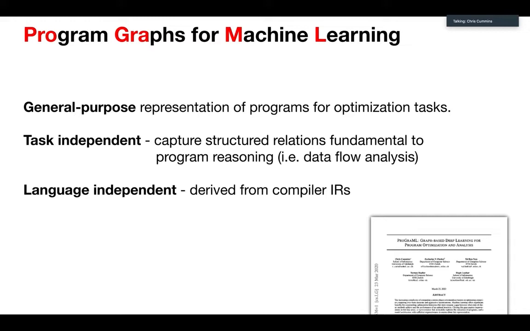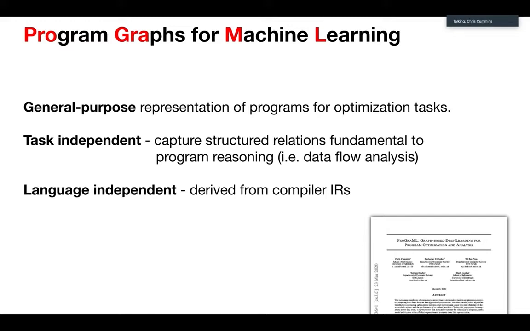To do that, we wanted to capture the relations in programs that are fundamental to reasoning about programs. And for that, the benchmark is data flow analysis. There is already this well-established formalism for how compilers can reason about programs. So data flow analysis seems like a good yardstick for machine learning. The idea being that if machine learning can't do data flow, then why would it be able to do any of the other optimization tasks that depend on data flow?